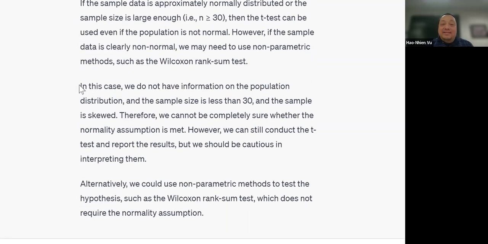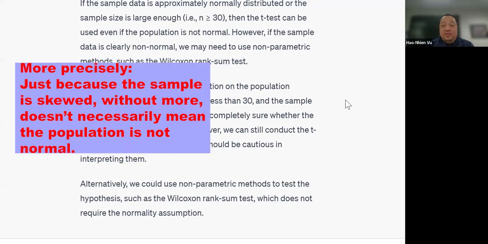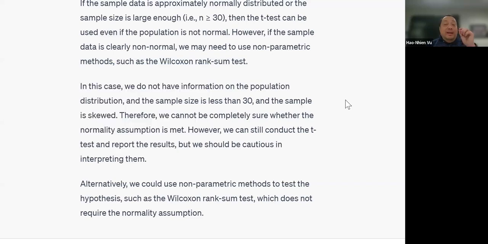And it correctly said this. In this case, we do not have enough information on the population distribution, and the sample is skewed, so we cannot be completely sure whether the normality assumption is met. So it correctly says that just because the sample is skewed, without knowing more about how skewed it is, you cannot just up and say there's no normality. No, just because it's skewed is not necessarily automatically not normal. So it gives a good answer in terms of checking.